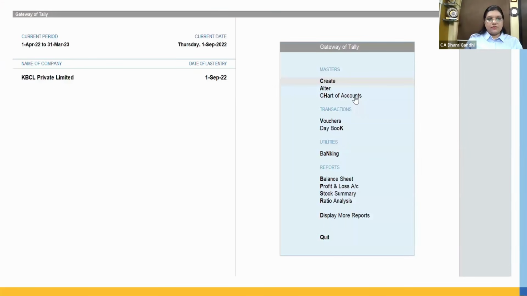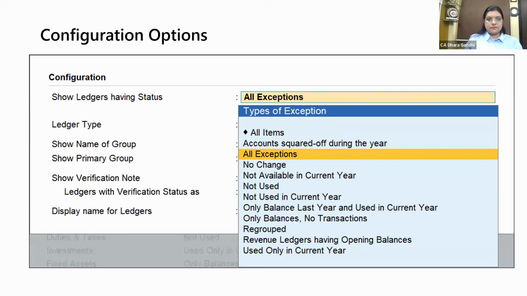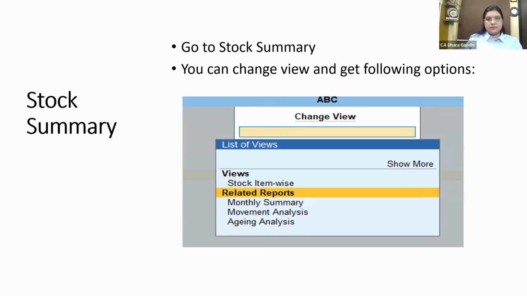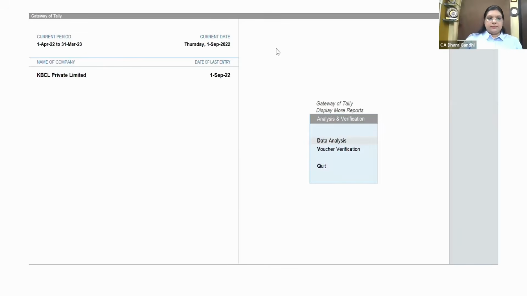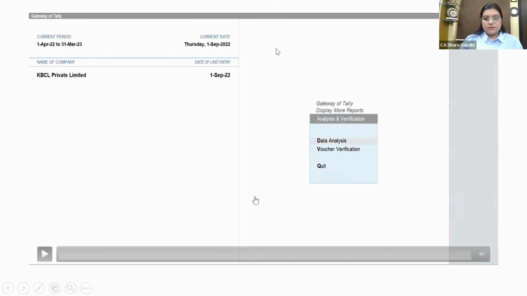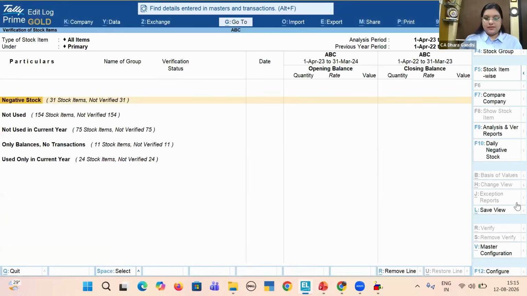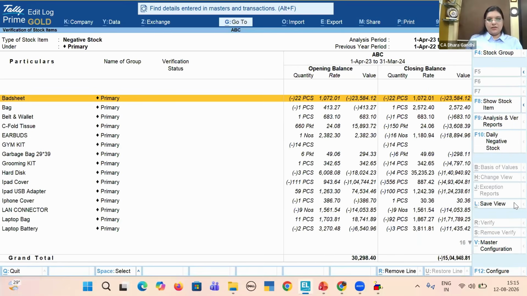We have gone through the chart of accounts. I'll run live Tally itself. So daily negative stock we have seen, and specific negative stock at the year end we have seen.